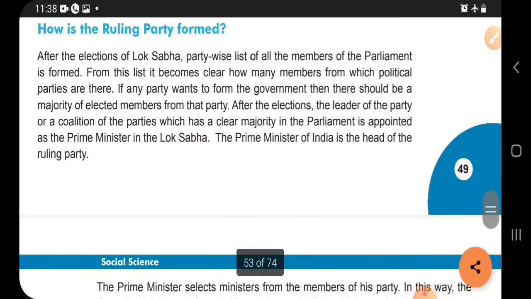People are electing them, whether they are from Congress, Aam Aadmi Party or BJP, etc.